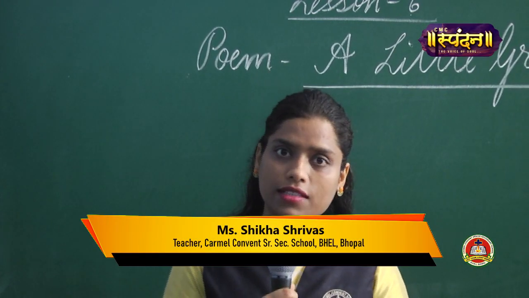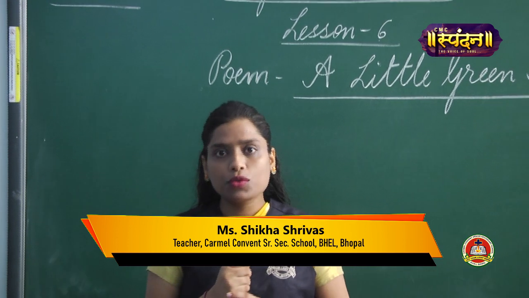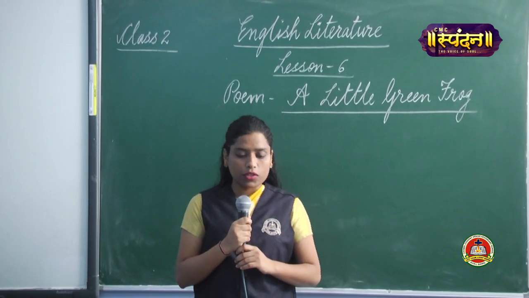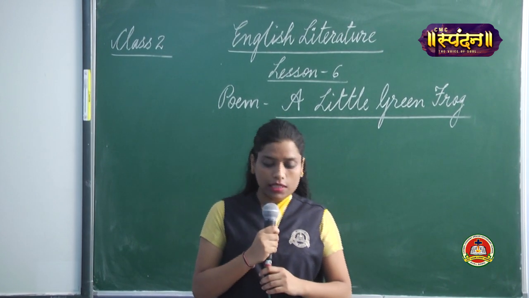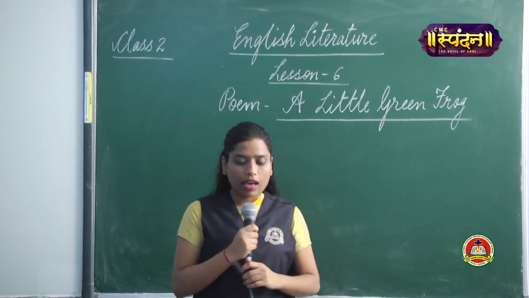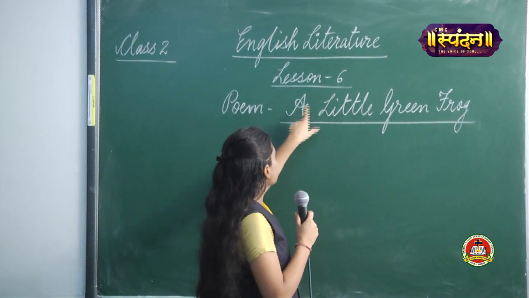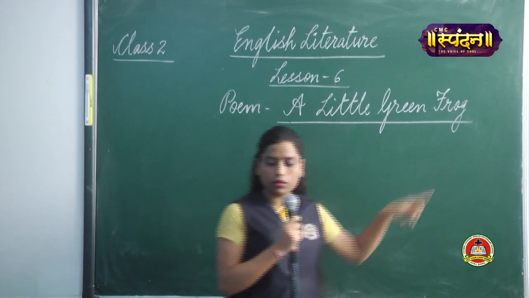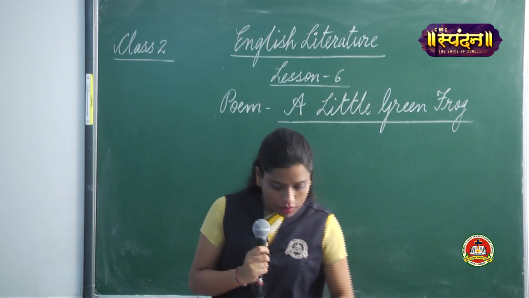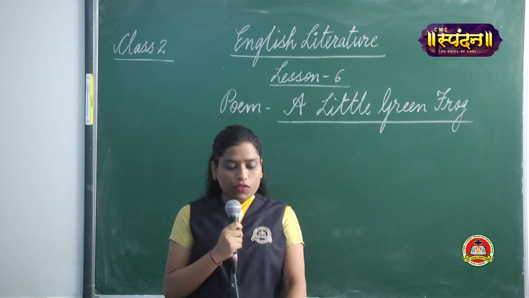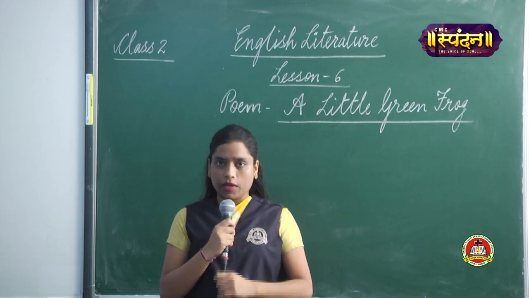This is Shikha Shrivas and today I am again with you to share a lesson, that is lesson number 6 of our English literature, and it's a poem, A Little Green Frog. I've written the name of the poem here. It's a short poem, just of 8 lines. First we'll read the poem, then I'll explain the poem.